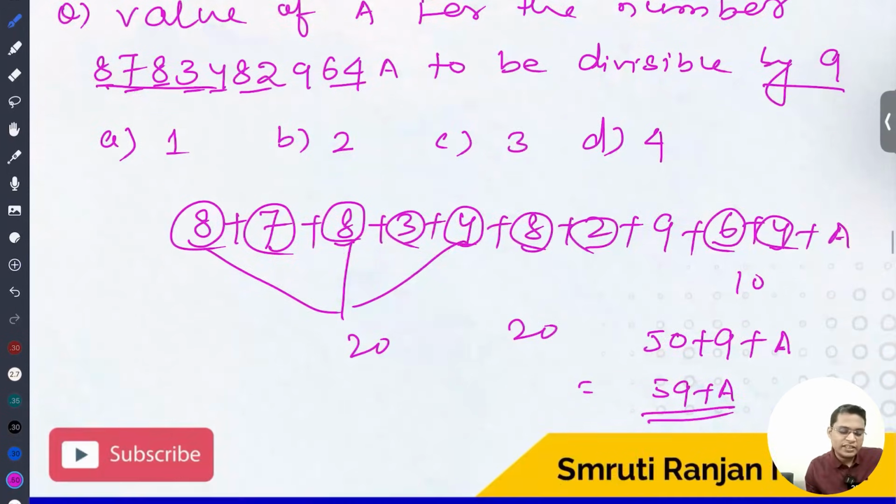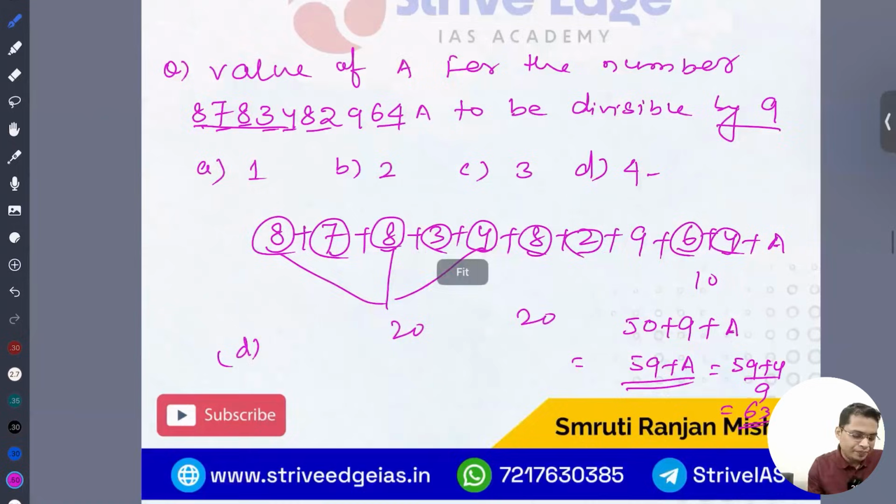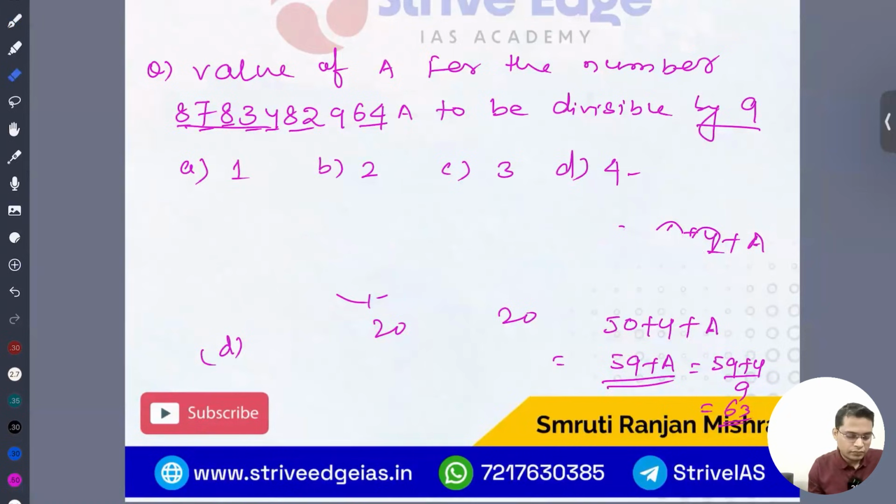Tell me the value of a for this number to be divisible by 9. So it is, I think, 63. So 63 means a is 4. If you add the value 4, 59 plus 4 is 63, which is divisible by 9. So that means the answer is D. Okay, I think it is quite easy, you can solve it. Okay, let's move ahead.